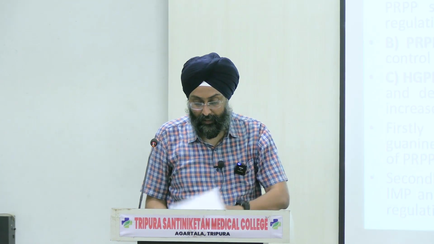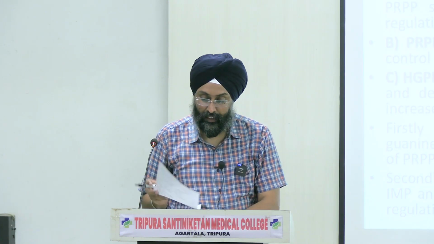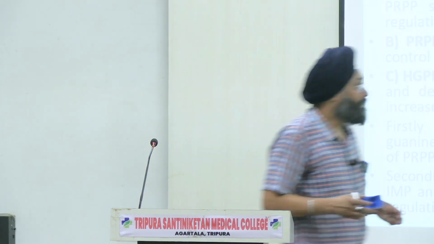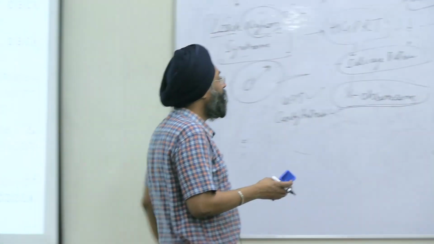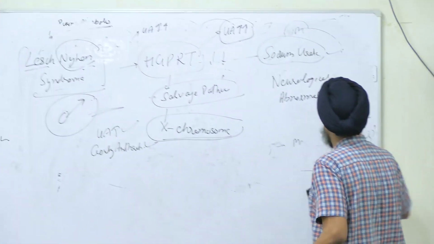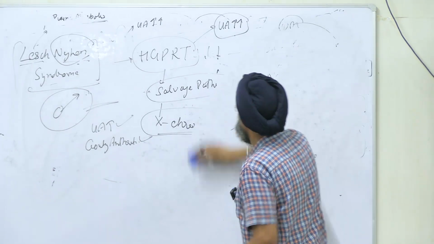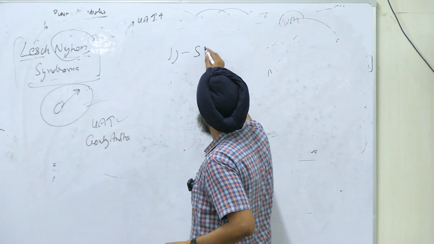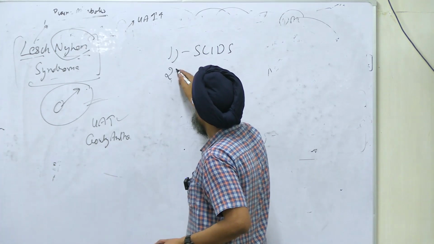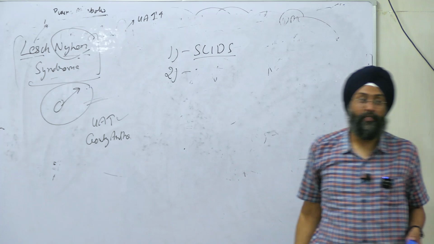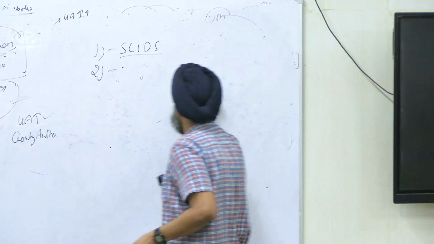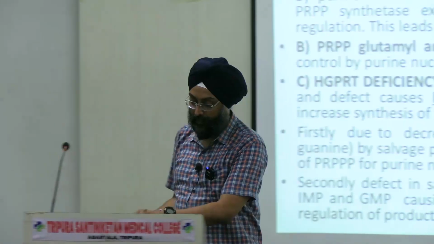And some disorders are left now. They are immunodeficiency disorders. One is SCIDS. They will also come next year in microbiology. They are immunodeficiency disorders. I discussed it in the immunology part as well. So the first is SCIDS, severe combined immunodeficiency. Right? And the second one is, any guesses?